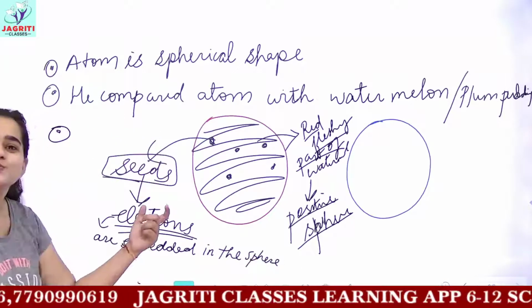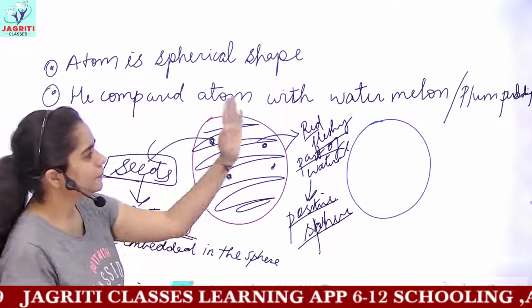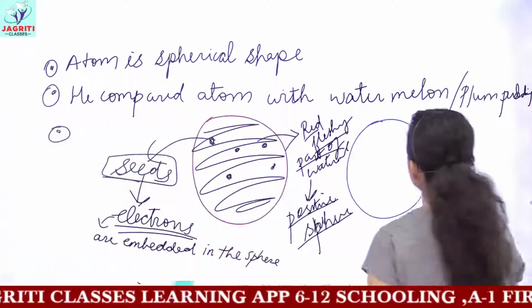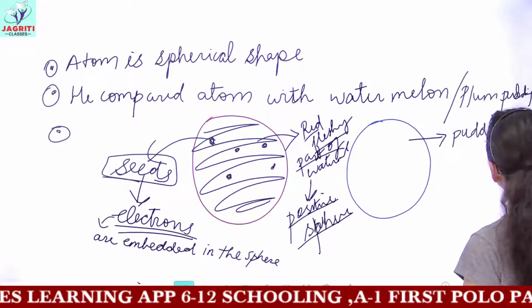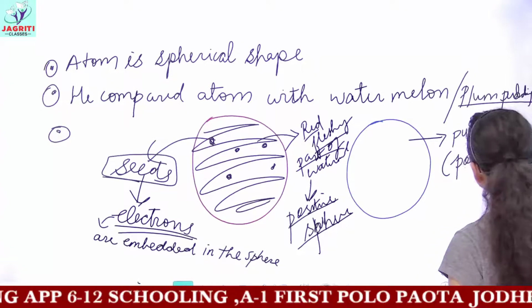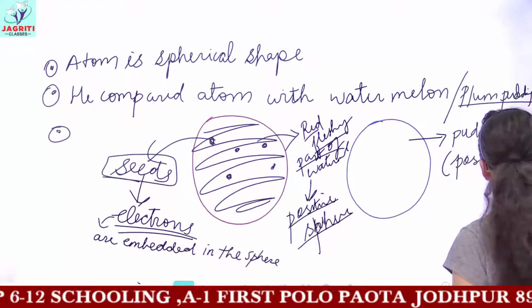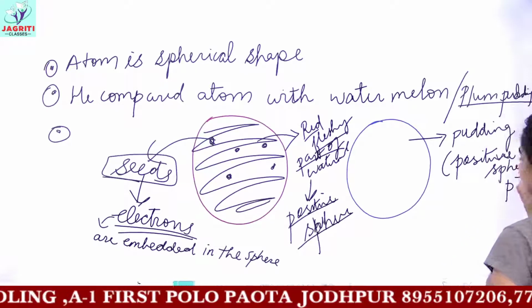So this was Thomson's model when we compare it to a watermelon, and on comparing to the plum pudding, it is quite similar. The pudding part of the plum pudding is compared to the positive sphere. It is believed to be the positive sphere that is made up of protons.